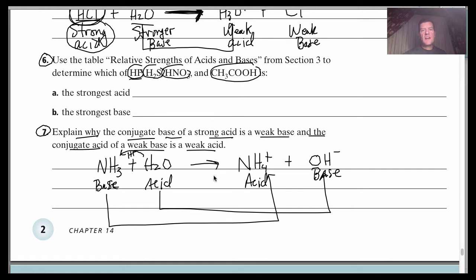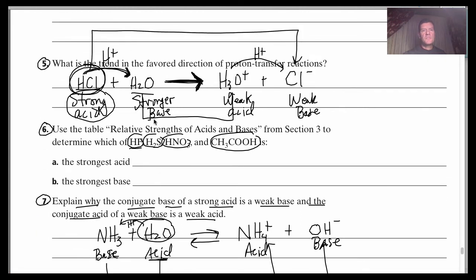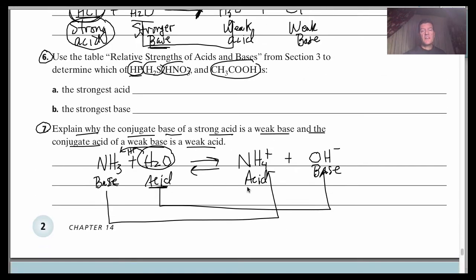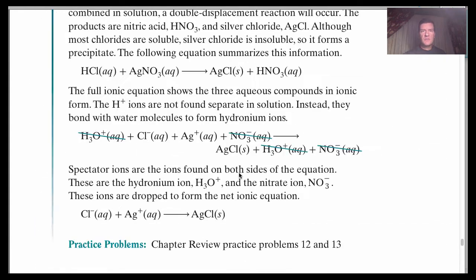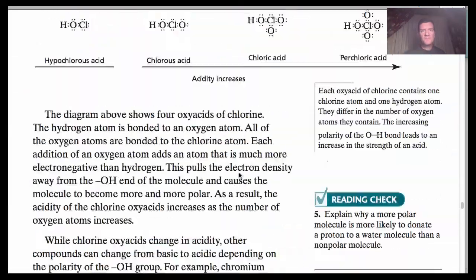Now, let's compare these. This is going to be actually a reversible reaction because ammonia is a weak base. Let's use our chart to compare. So what we're going to do is we're going to look at H2O. Notice H2O is acting as an acid here, right? Up here, H2O is acting as a base. It's amphoteric. Remember that. It can act as both. We're going to compare water and ammonium on our table. Let's go back up here and compare.